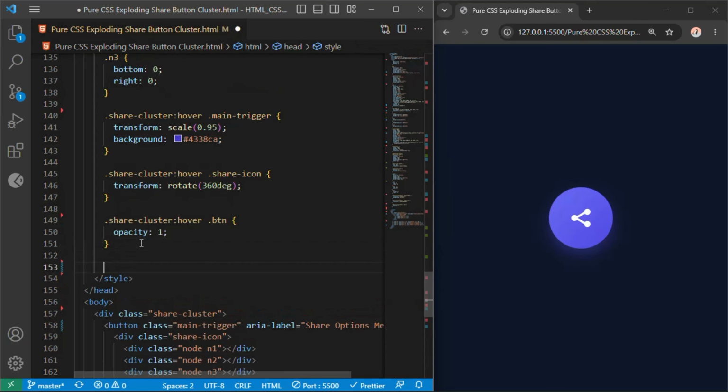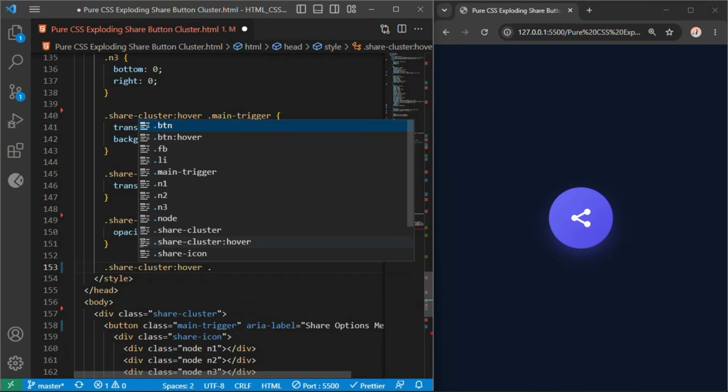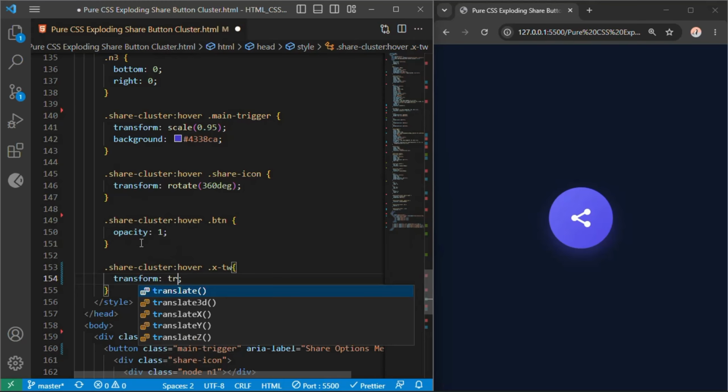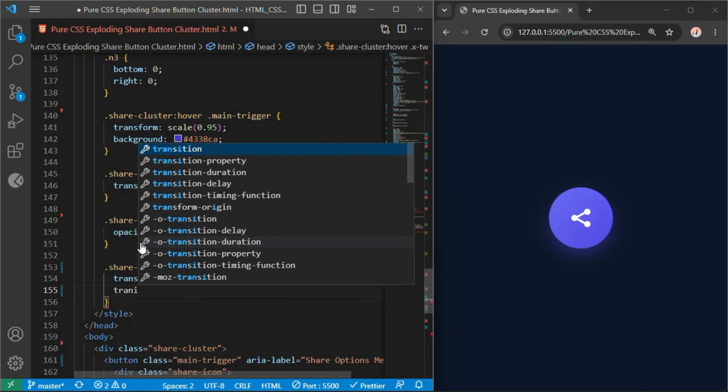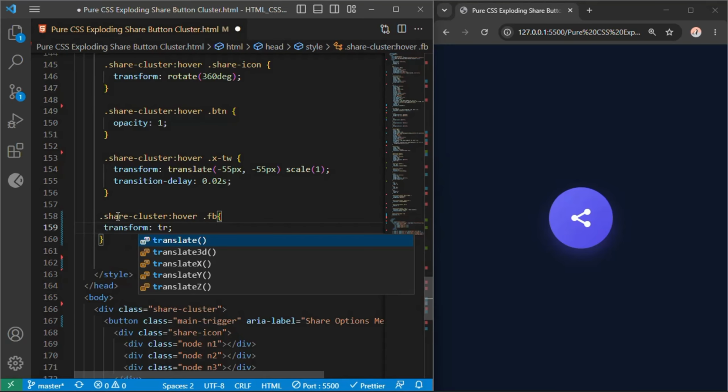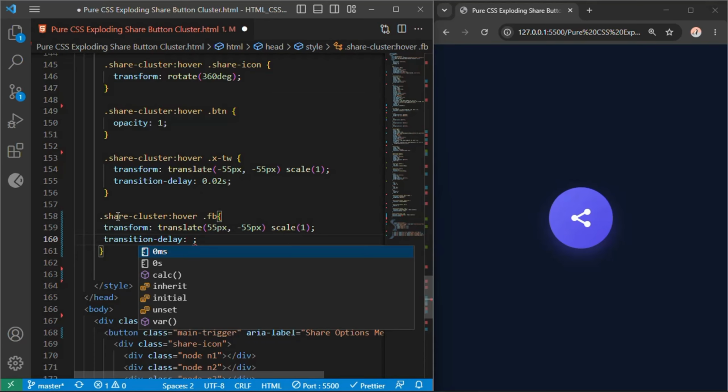For our top left vector, we write .share-cluster:hover .x-tw, transform translate -55 pixels, -55 pixels, scale 1. Transition delay 0.02 seconds. For our top right vector, we write .share-cluster:hover .fb transform translate 55 pixels, -55 pixels, scale 1. Transition delay 0.06 seconds.